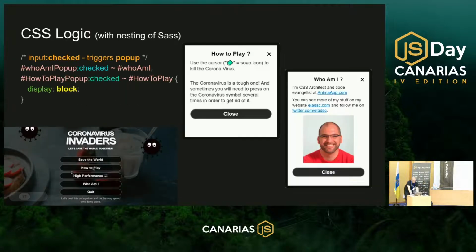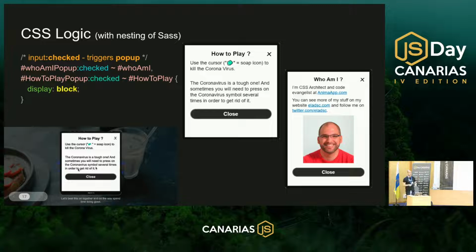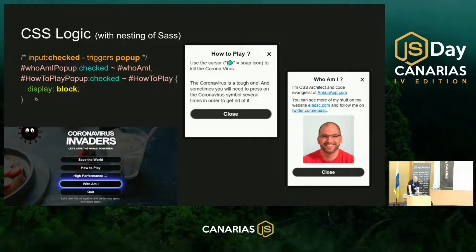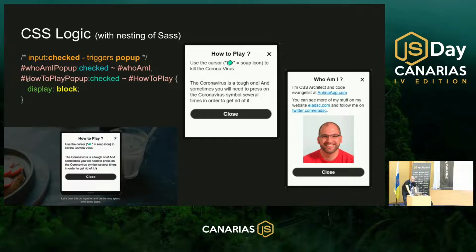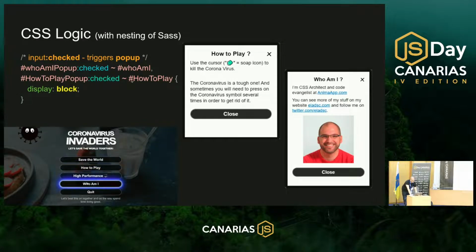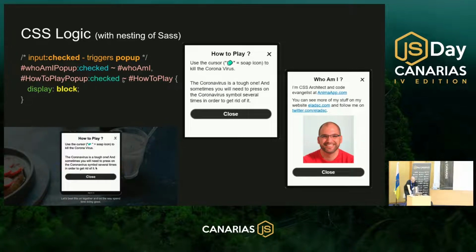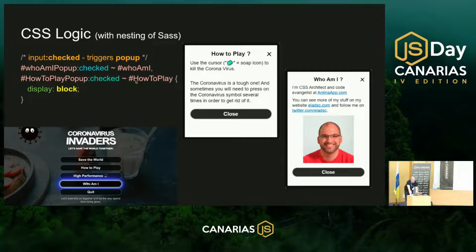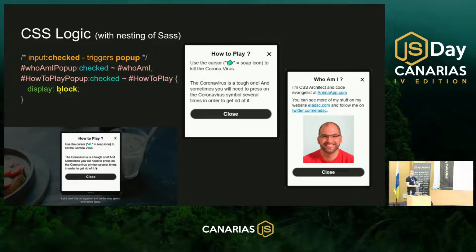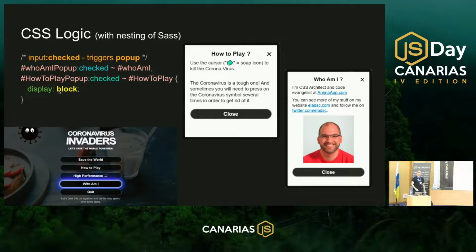For example, when I'm clicking on the how to play label button element, it will trigger the checkbox that has the ID name of how to play pop-up, and it will change the status from unchecked to checked. If this checkbox is now in status of checked, this specific selector will start to work for us. If this checkbox that has this ID name is in status of checked, please go to the sibling element that has the ID name of how to play. This is the real pop-up, and I'm now just giving it display block. And now this pop-up is open.